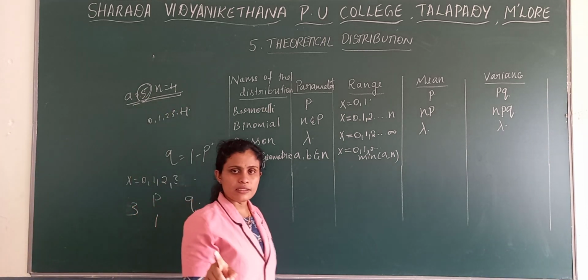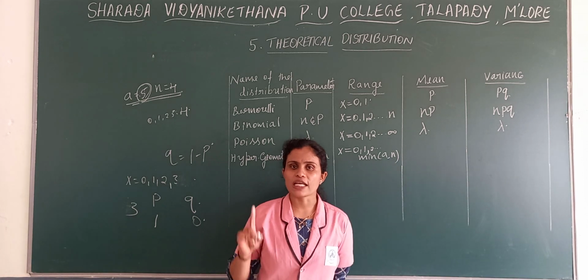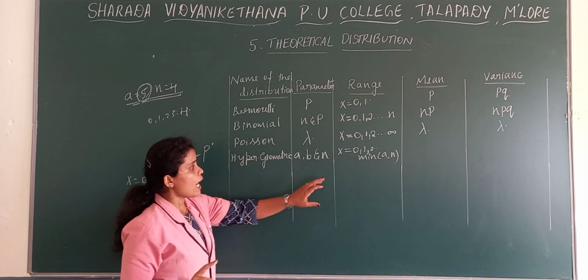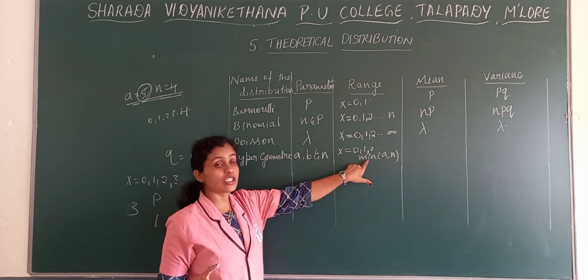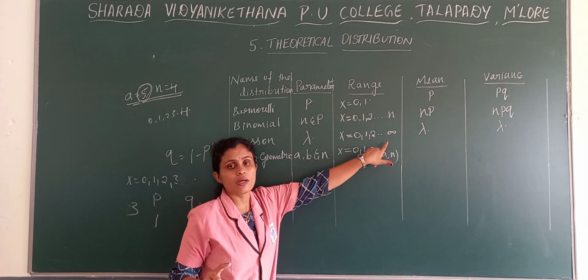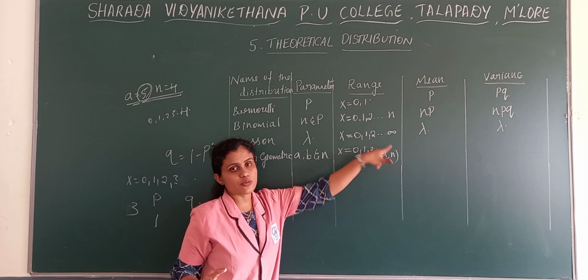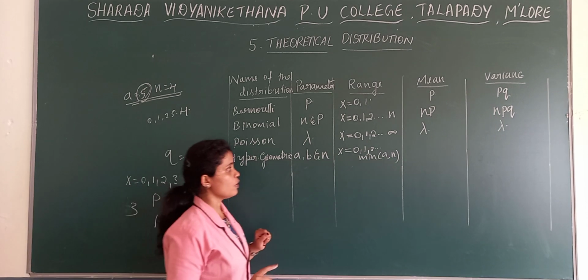A and N, whichever is minimum, that is your range in the case of hypergeometric distribution. So 0, 1, 2, till whichever is minimum. If A is minimum, that value. If N is minimum, that particular value.